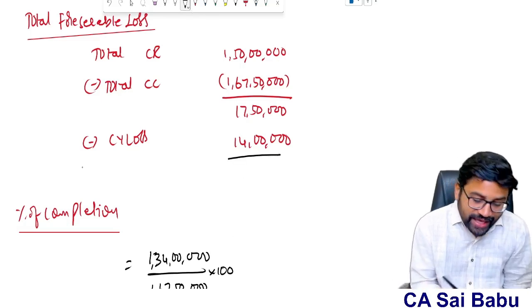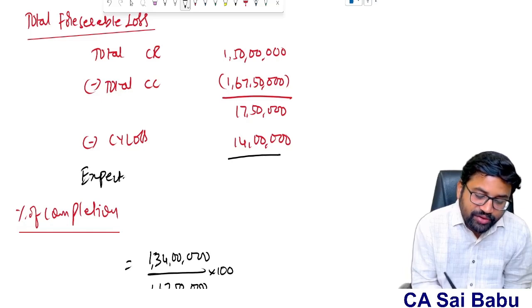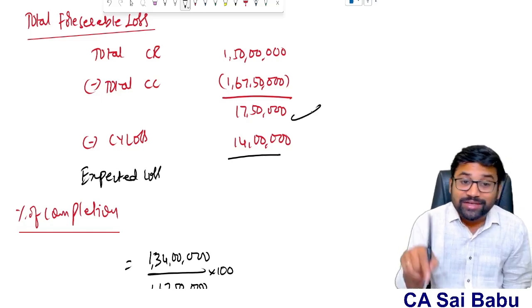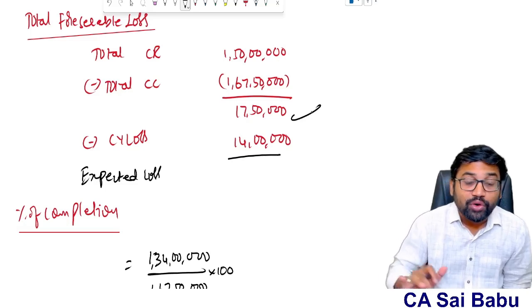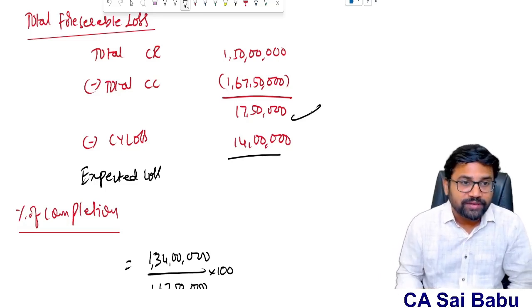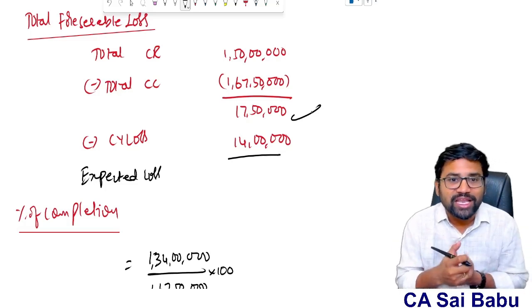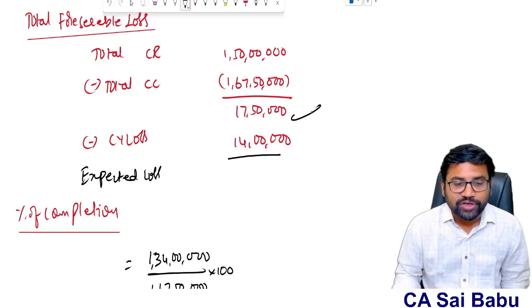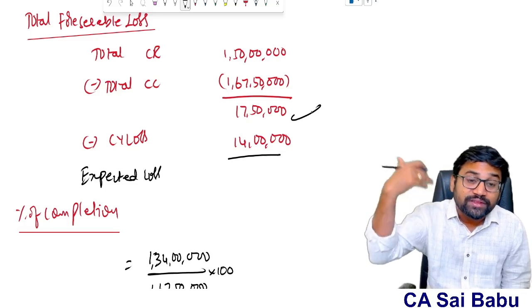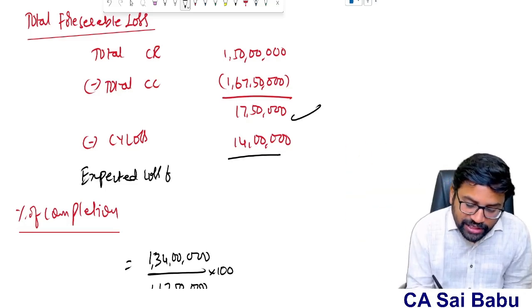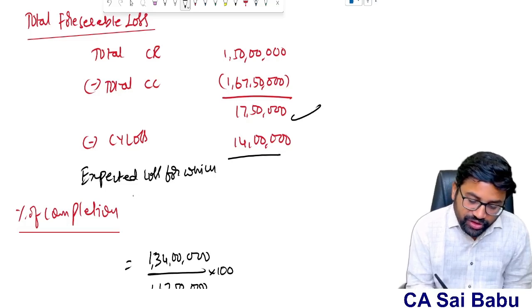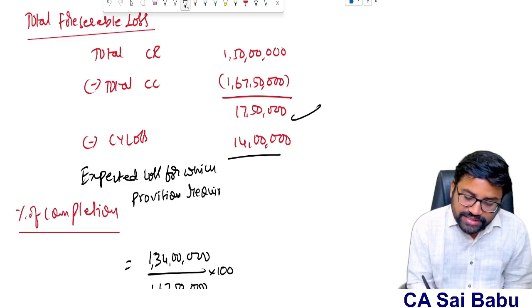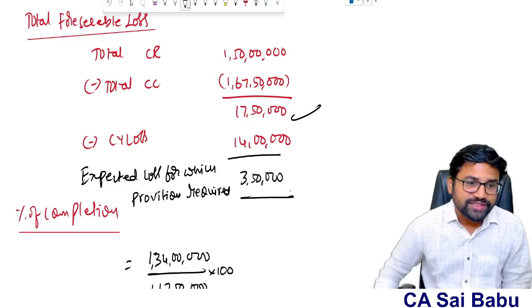So what is the expected loss for which provision is required? Actually, total expected loss is 17 lakh 50. Out of this 17 lakh 50, 14 lakhs is the current year loss. I told you total expected loss is 17 lakh 50. In that, the actual loss of the current year is 14 lakhs. Therefore, what is the expected loss for the future for which provision is required? Can you tell me 17 lakh 50 minus 14? So 3 lakh 50,000. For this amount provision is required.